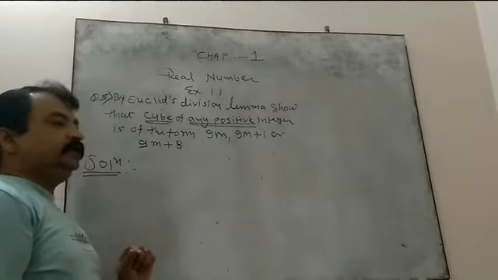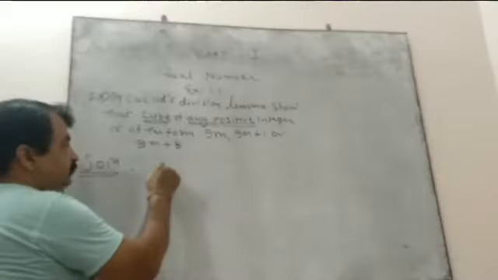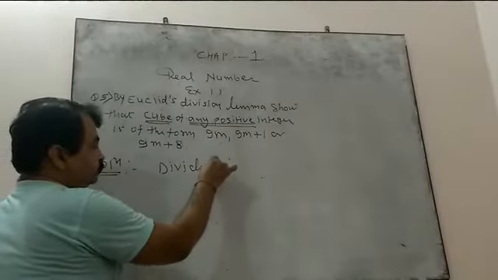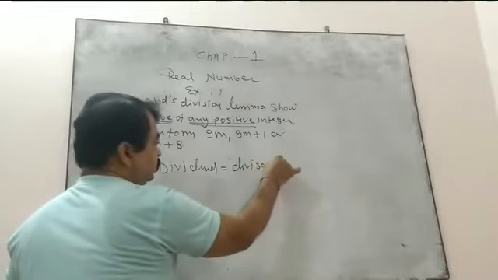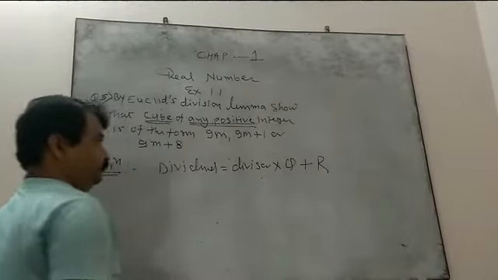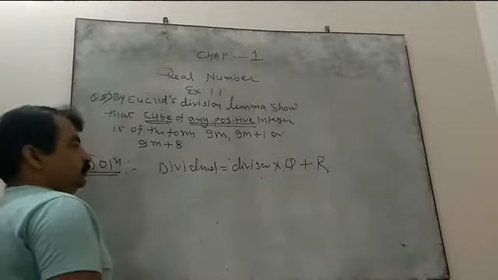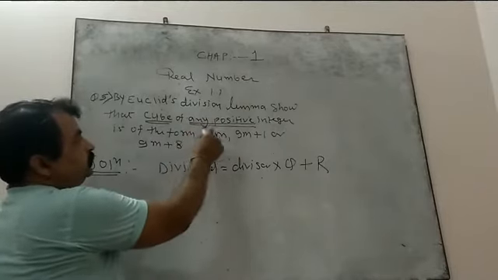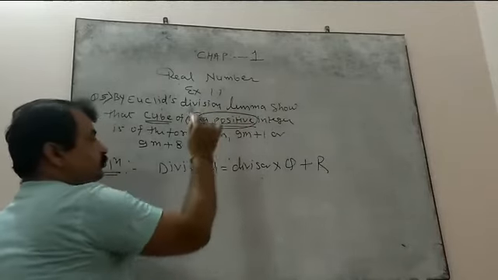So, I am first writing the simple division algorithm: dividend equals divisor into quotient plus remainder. This you know very well. Now, according to the question, the dividend is any positive integer.